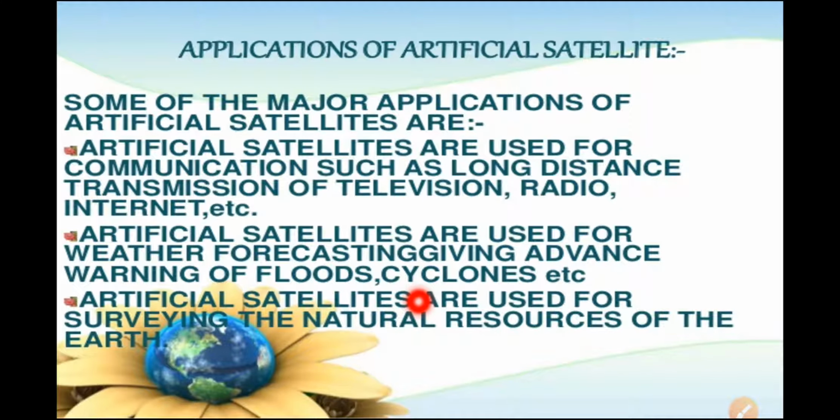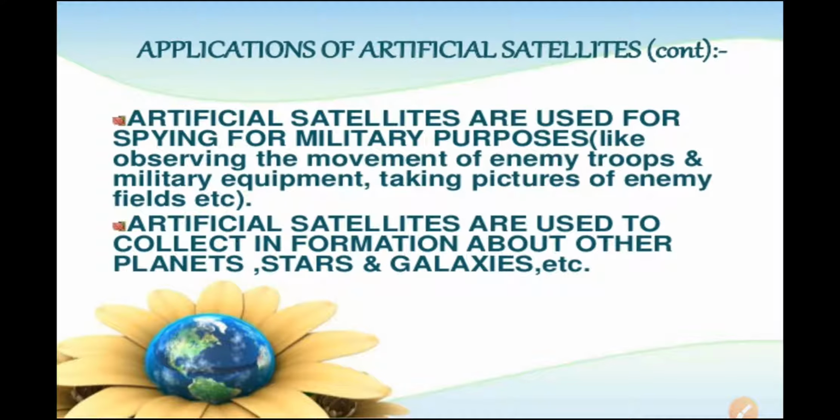Now these artificial satellites are very useful for surveying the natural resources of the earth. Surveying of the natural resources means we can do a survey of our natural resources which are present on the earth. This survey is possible because of these artificial satellites.